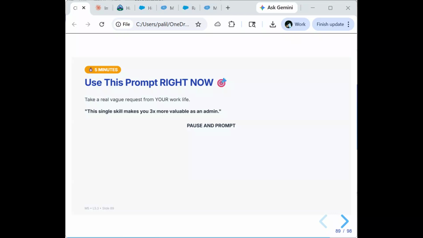So for any kind of vague requirement you get in future, just open Claude, use the admin superpower prompt, paste your real request, get 12 questions, assumptions and user stories, and then send those questions to your stakeholder. This skill makes you 3 times more valuable. Just try to use it whenever you get a vague requirement.